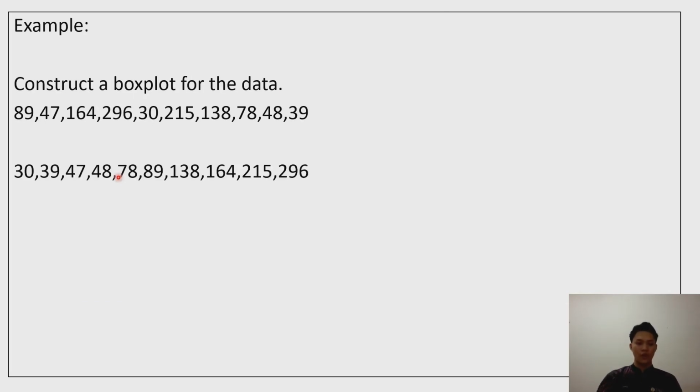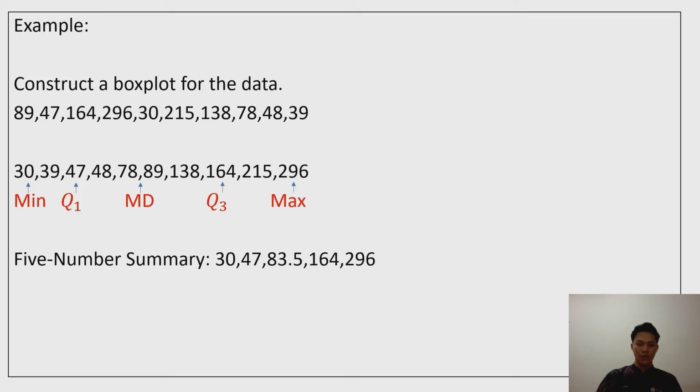First, we arrange the data in ascending order and find the 5-number summary, which are the minimum, first quartile, median, third quartile, and the maximum. And here is the 5-number summary. So first step, to construct a box plot, draw a horizontal axis with a scale that includes the maximum and minimum data value.